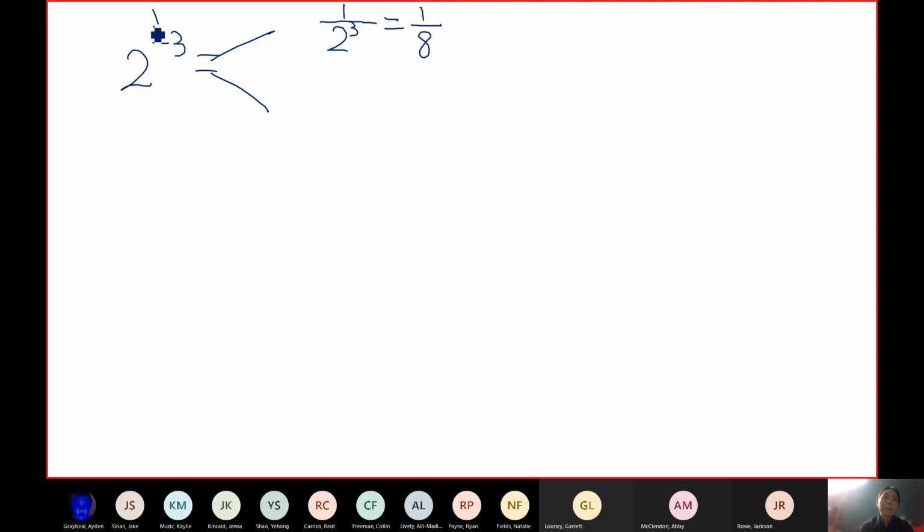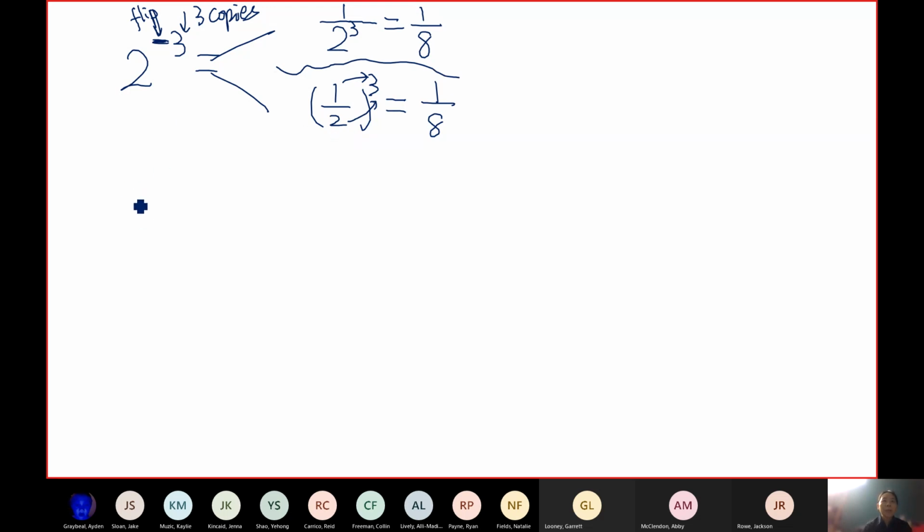The other way to do the problem, because minus means you flip the base, I'm just going to put a flip here. And this 3 means 3 copies. So there are 2 steps. What I just did was 3 copies of 2 to get 8, and then flip to get 1 over 8. The other way is I can flip 2 first. If I flip 2, I'll get 1/2. I'm dealing with this minus in the exponent. And then I do 3 copies of 1/2. Again, you will get 1/8, because 1 cubed is 1, 2 cubed is 8. So you get the same answer. The common solution is probably the first one, but the second one also works.